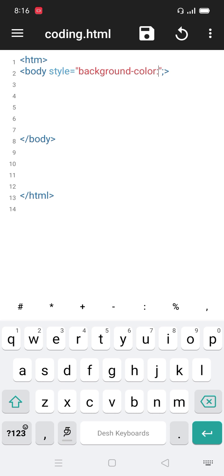Which color you use is your choice. I am using gray. That's fine.